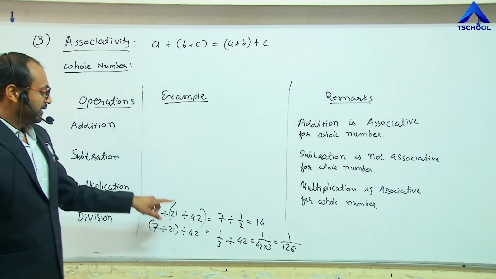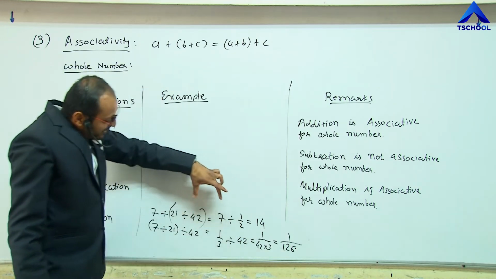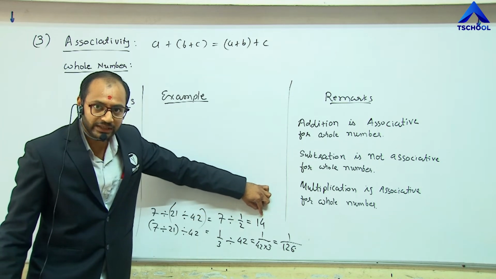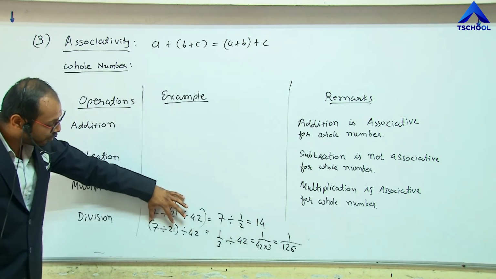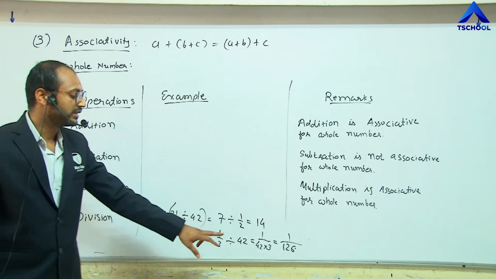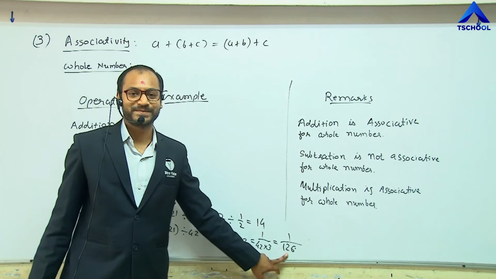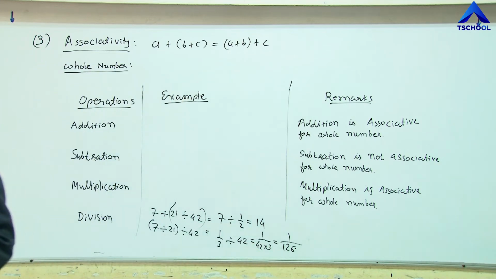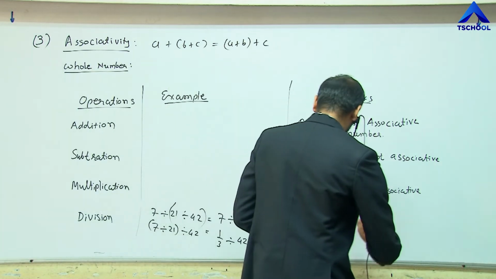So here the result for the grouping of 21 and 42 gives 14, and the result for grouping 7 and 21 gives 1 upon 126. So we can say the answer is different, and hence the result is different, and we can say that associativity is not holding for the division operation.